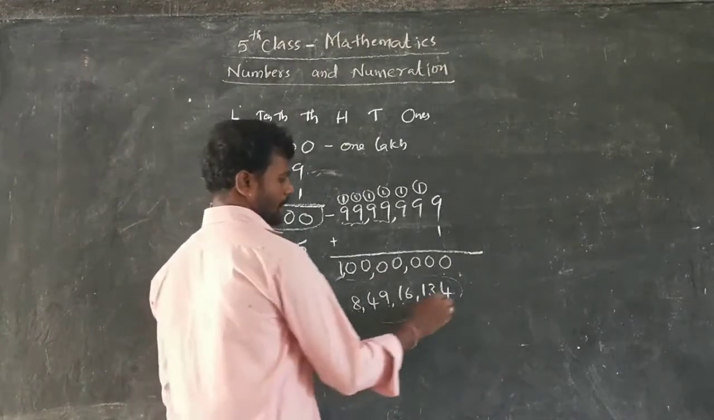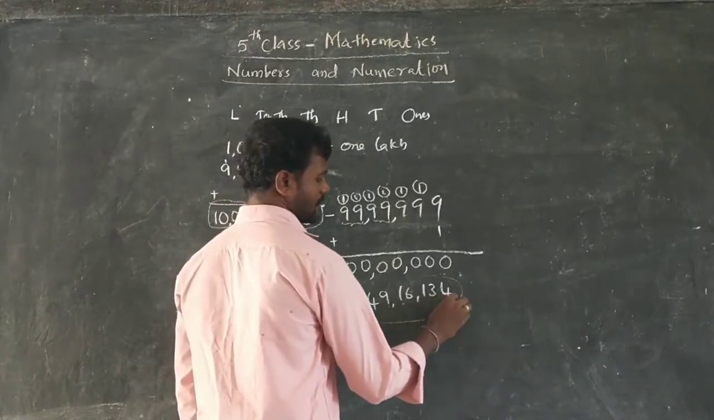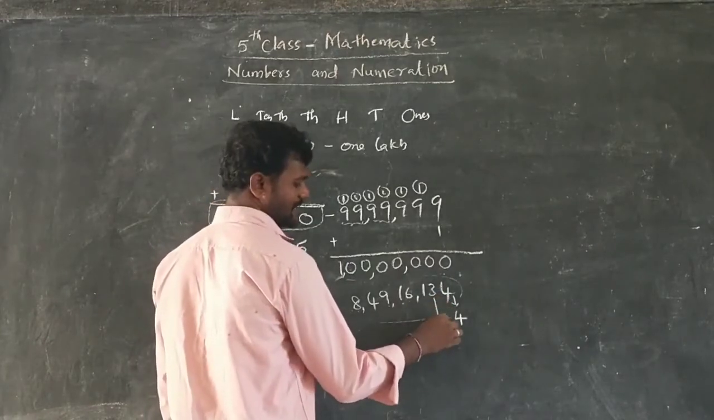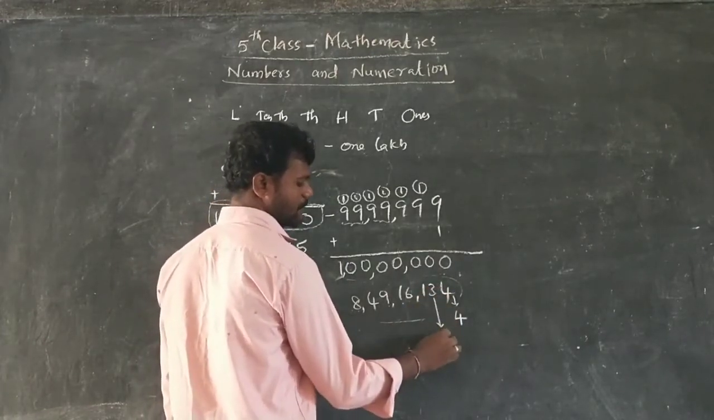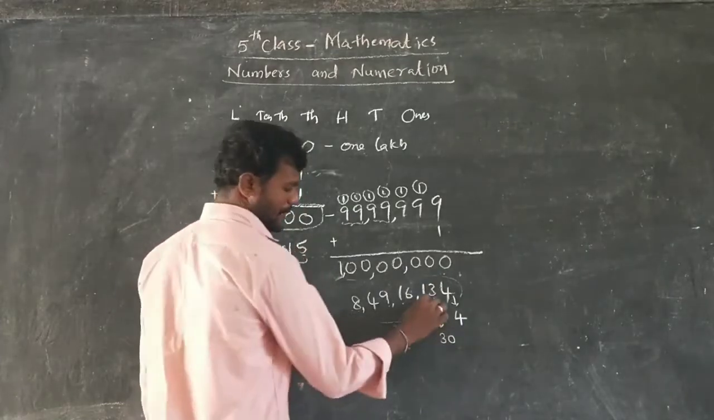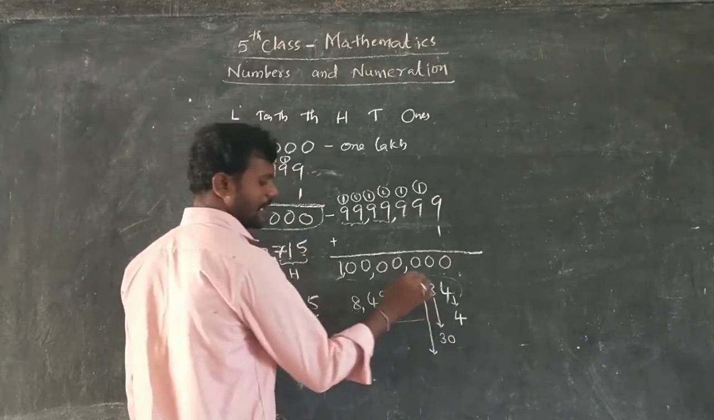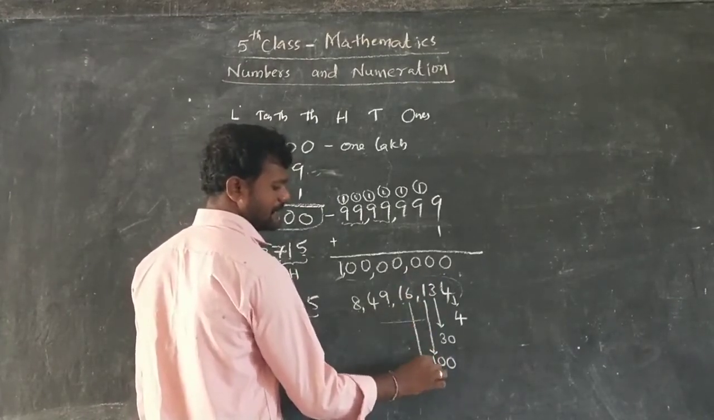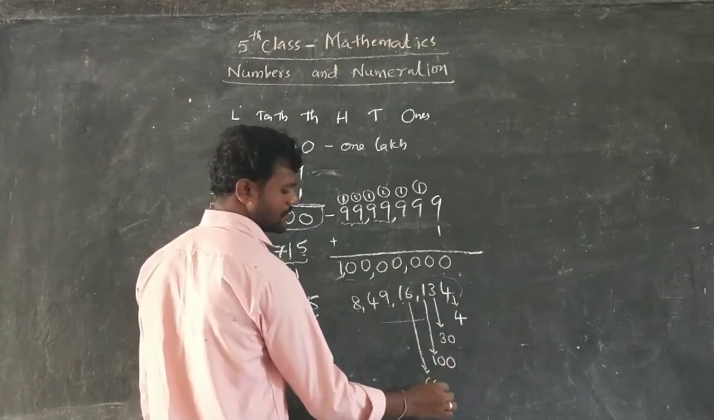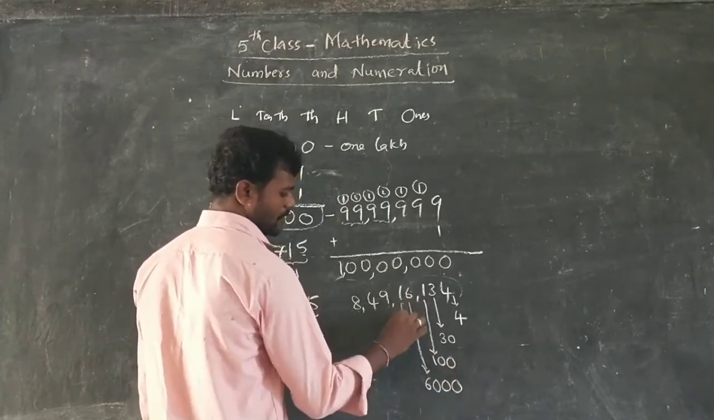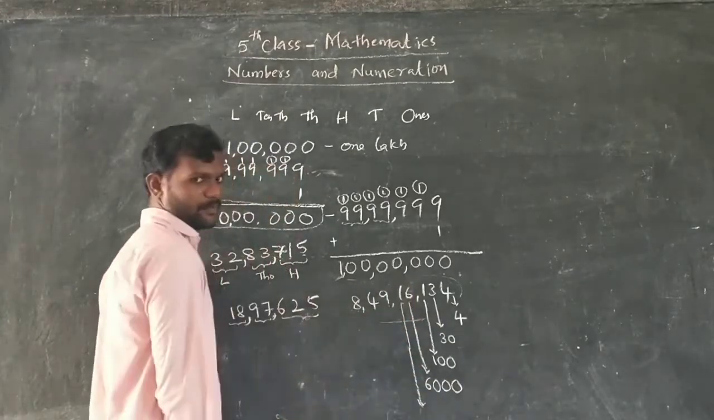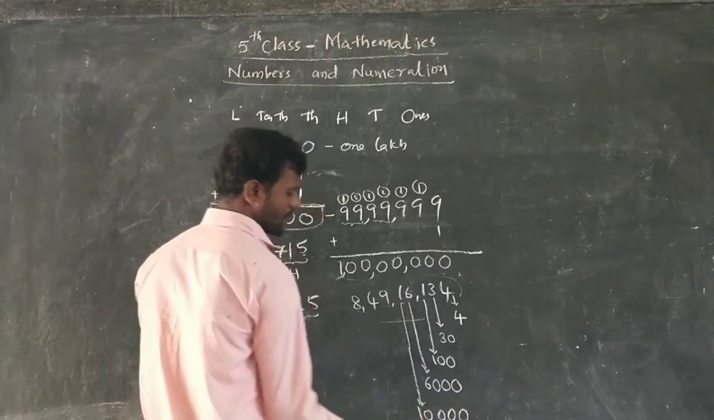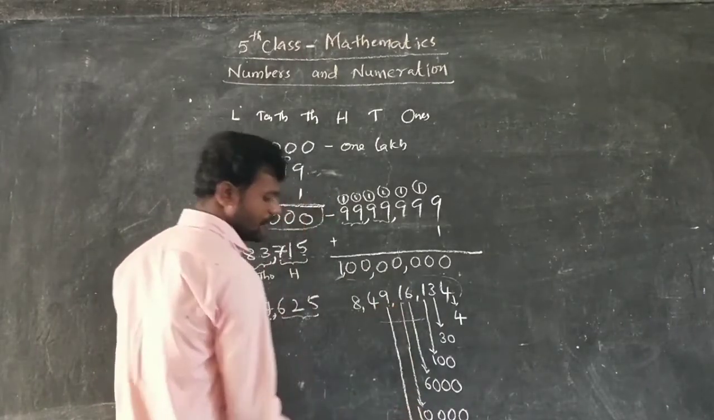First one, 4 is in which place? Ones place, so directly write 4 only. 3 is in which place? Tens place. 3 tens means 30. Next 1. 1 is in which place? Hundreds place. So 100. Next 6. 6 is in thousands place. So write 6,000. Next 1. 1 is in the 10,000s place. So 1 into 10,000, that is 10,000.